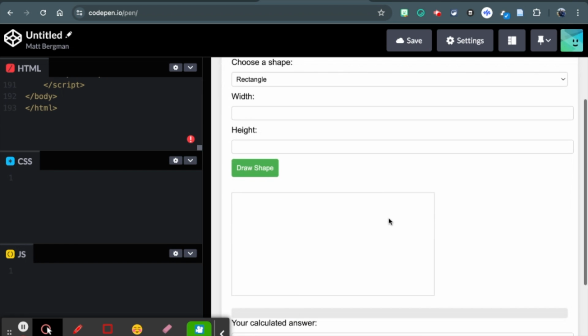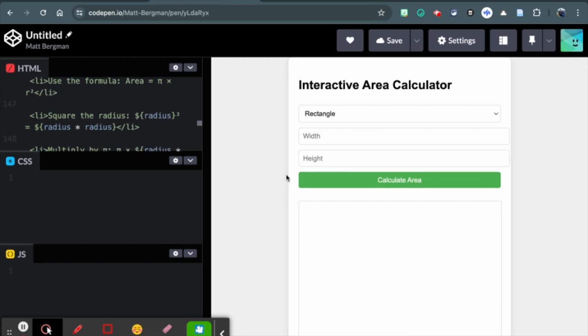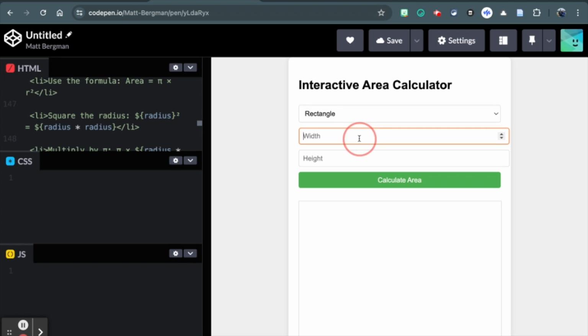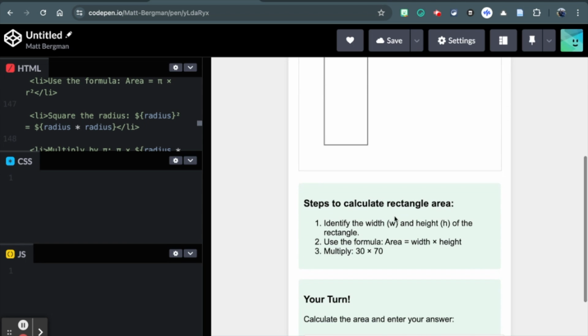Now what it's going to do is it's going to generate my task. So you can see that right here. Now I created this a little bit earlier, and as you can see, I actually have this where it gives me 3 different options. So if I'm calculating the area of a triangle, a rectangle, it's going to give me some information here. So what I can do is I can use this almost as an extra scaffold or support with my students, where I put in, say, 30 by 70, and I say calculate the area. It's going to create a drawing, which I had with the code, and it's going to give me some steps for calculating the area.